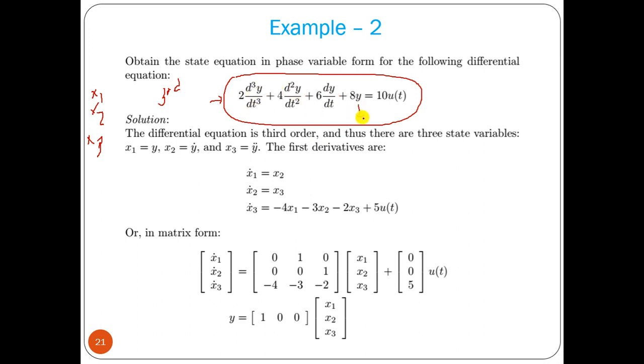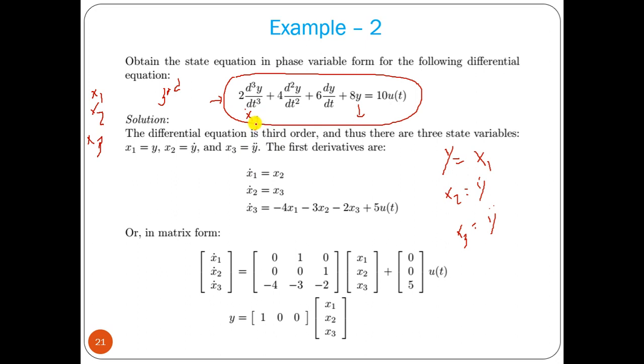So y you can consider as x1, then y dot as x2, y double dot as x3, then this term becomes x3 dot, as simple as that.